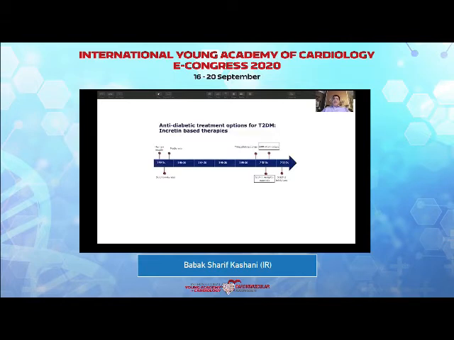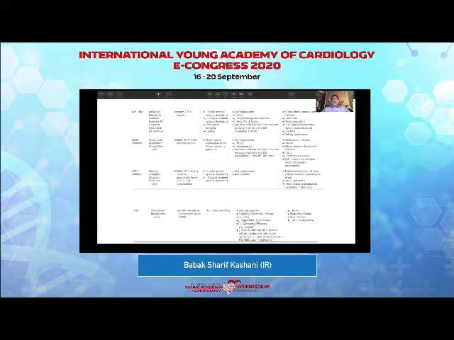Looking at the medications that we have for anti-diabetic treatments, you could see that it started from human insulin, the sulfonylureas, and then metformin. But now in the recent years, we have had a lot of other medications added to this list of therapies. And if you look at this slide, you could see many of these medications.